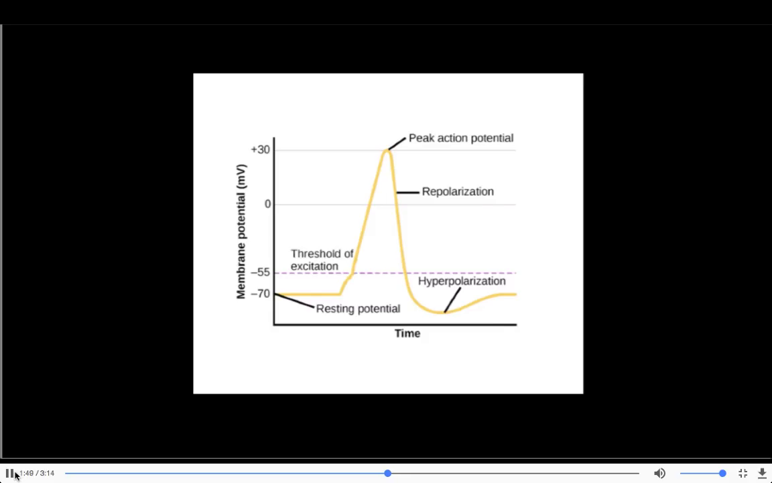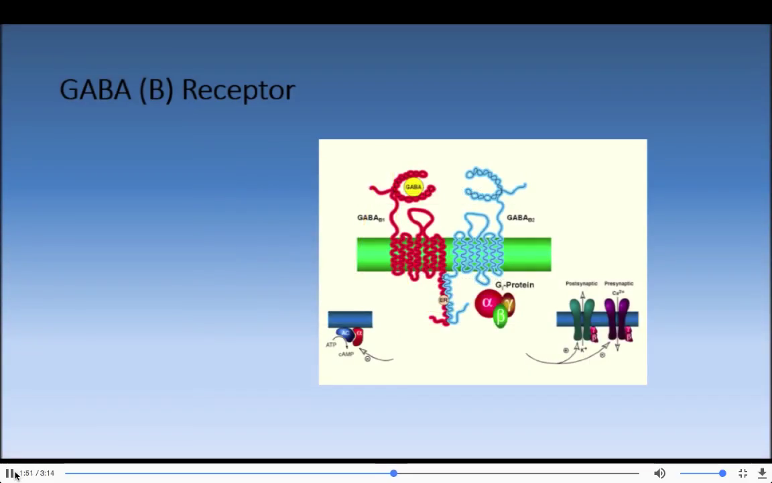The GABA-B receptor is metabotropic and also works to hyperpolarize the cell. It does this by indirectly linking GABA to the potassium ion channel via the G protein. It signals the channel to allow the outflow of potassium ions to hyperpolarize the cell and inhibit the firing mechanism of the neuron.